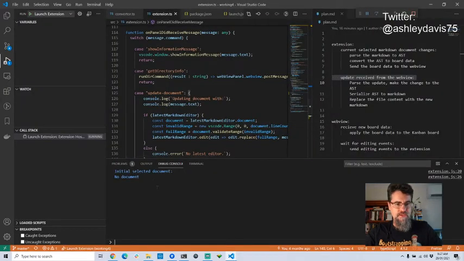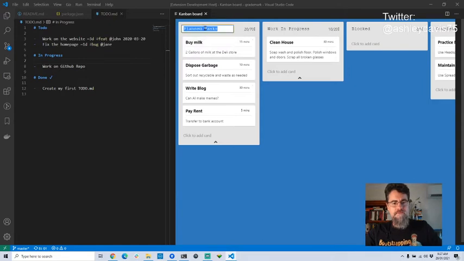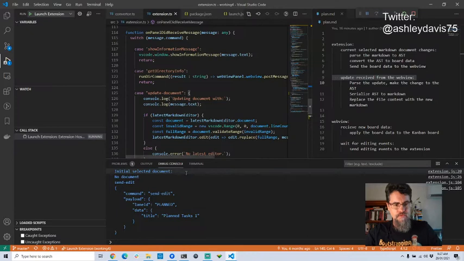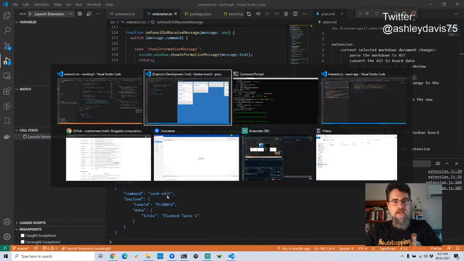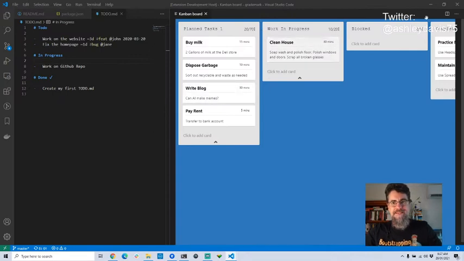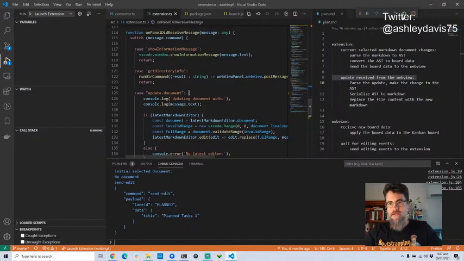What I need to do is look at the debug console here. So I'm going to make an edit here, and then I'm going to go and look at that debug console. So you can see my send edit command has come through. But of course we're working with the test data here, so I'm just going to get out of this, and then I'm going to fix that test data.